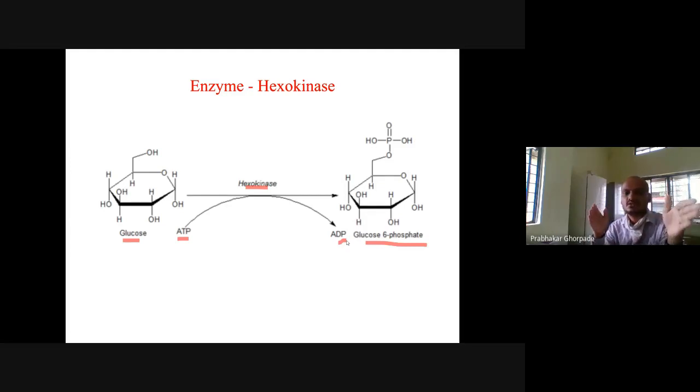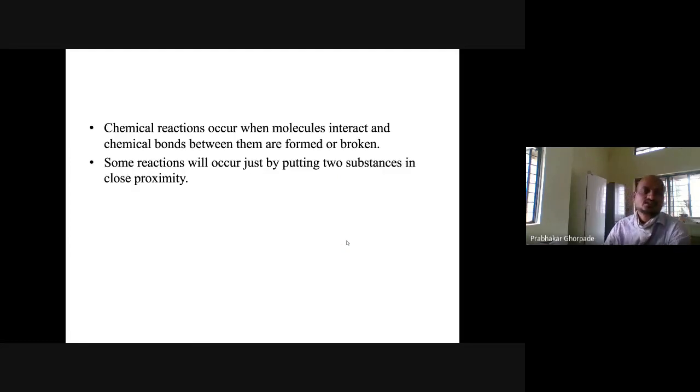So basically, the glucose to glucose 6-phosphate formation is facilitated by the energy of the reaction. Chemical reactions occur when molecules interact and chemical bonds between them form or break. So whenever we say chemical reaction in our biochemistry terms, it means that some bonds are being formed and some are being broken.